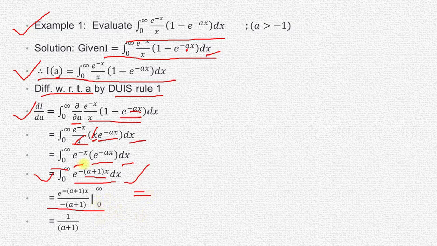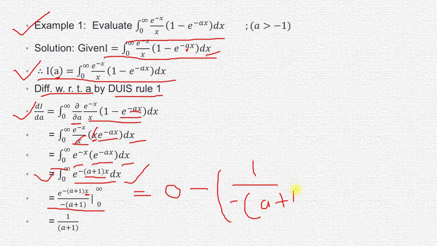When we put the upper limit, which is infinity, in place of x, e to the power minus infinity is 0. So the value of this integral at the upper limit will be 0, and minus, minus here the constant is 1 upon minus (a plus 1).